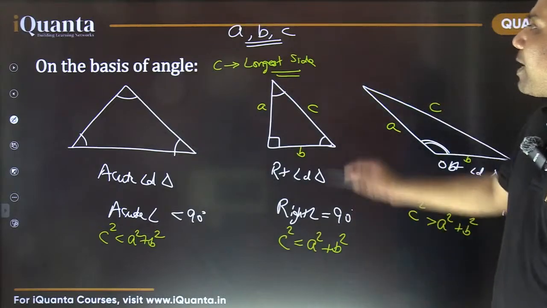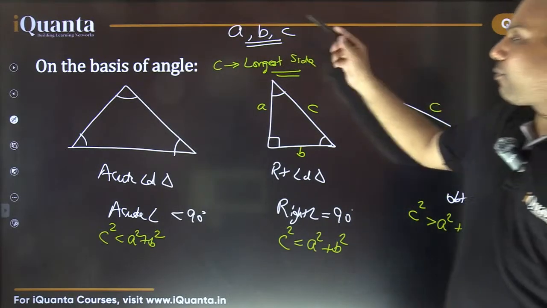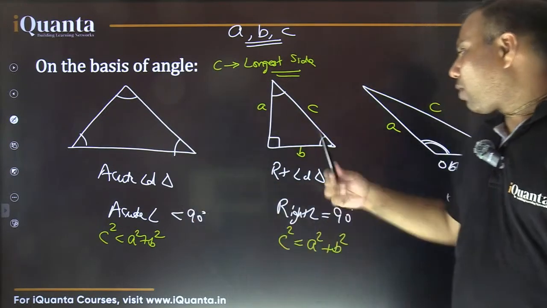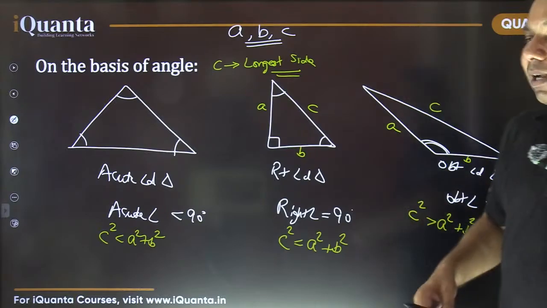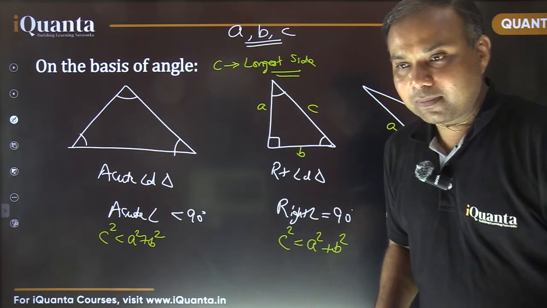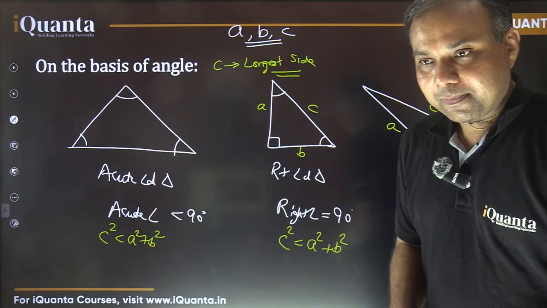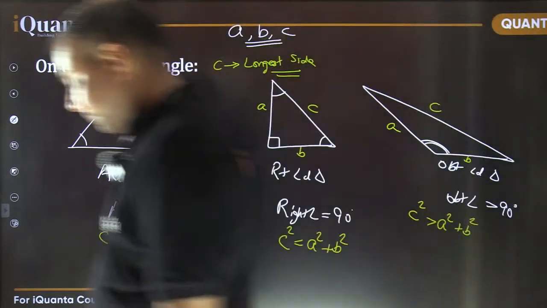So just by knowing the three side lengths, we can find out what type of triangle it is: acute angle triangle, right angle triangle, or obtuse angle triangle. Till this point, is it okay? That's fine. Okay, let's move further now.